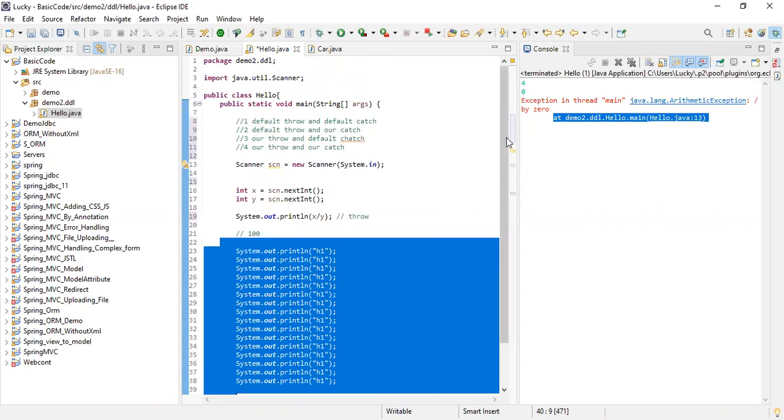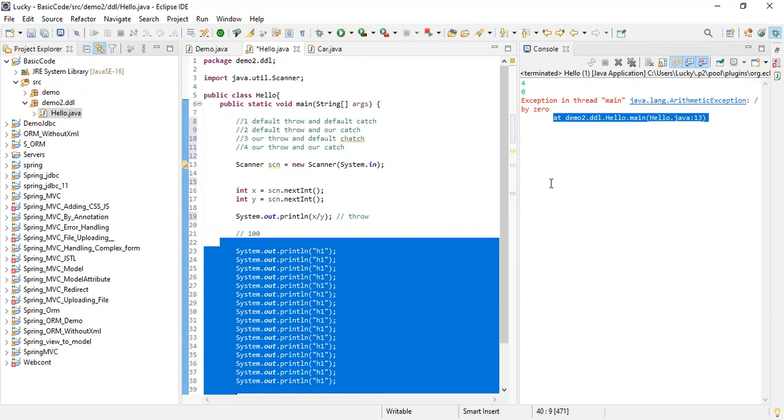Class. Print stack trace. I will tell you how this message is getting printed, how the JVM is printing this message. Don't worry. First of all, I'm giving the basic introduction, then we will start.